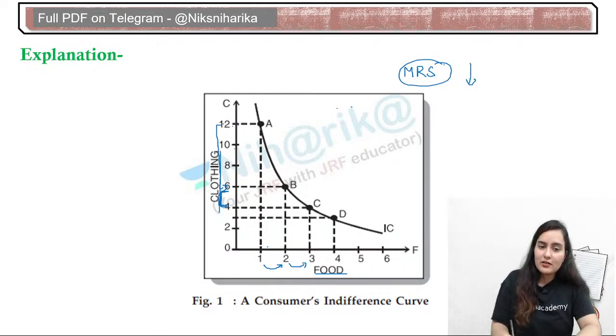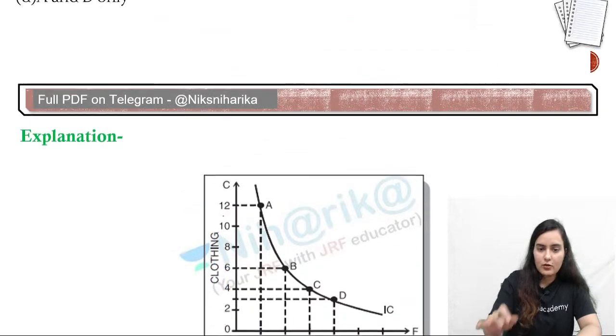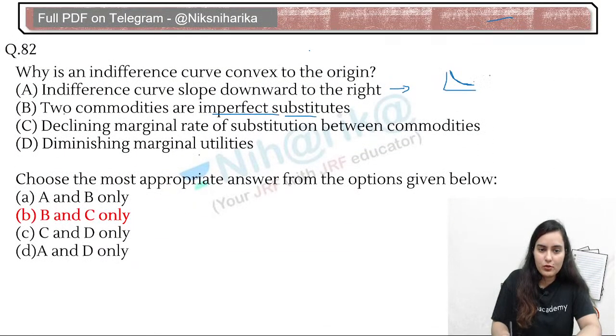Why? Because the sacrifice will be lower and lower in the next unit. At this point this was 6, then 4, then 2, and it will reduce and so on, then 1 and then 0, right? So the substitution level will be lower.